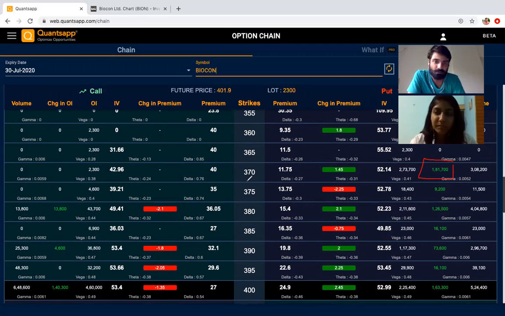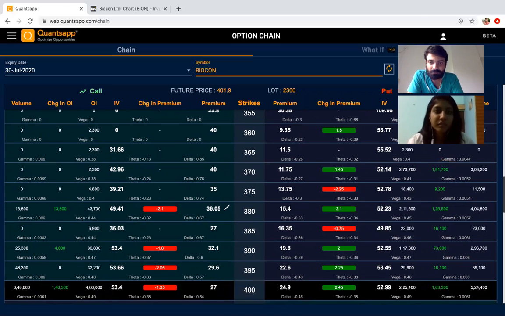Yeah. So what we can conclude from here is that for the pole and flag pattern which was made, the lower side, the support of that pattern, is at 380, and if that's broken down, the pattern is not sustainable. The pattern which was formed is not applicable, and there's no point being in the stock. So 370 is a derivative stop loss, but for us, technical data is more important. So we'll take a stop loss at 380 and a target of 420.